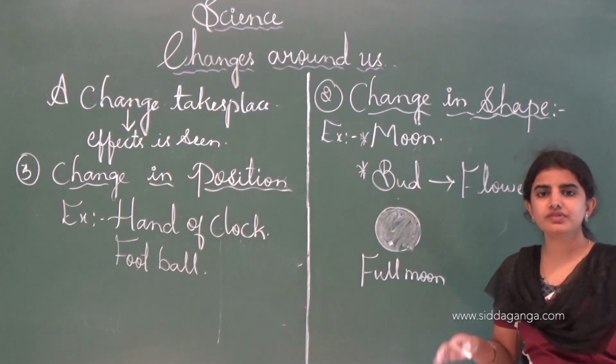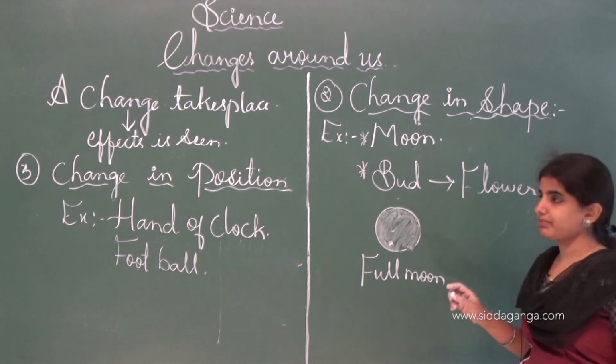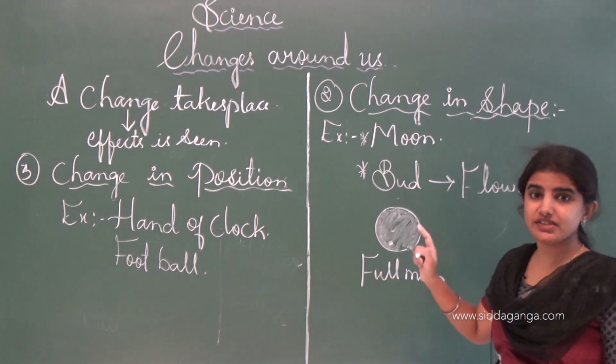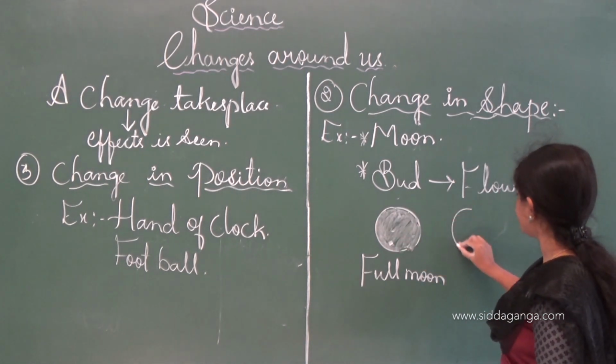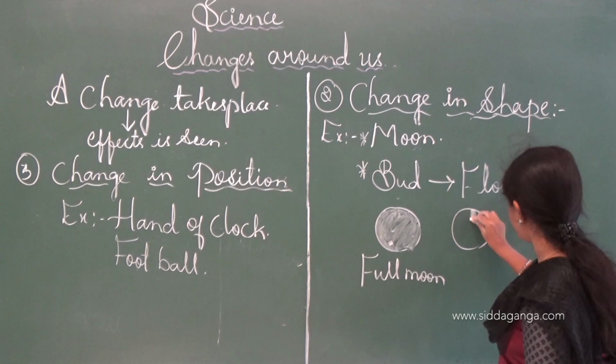Day wise and month wise the moon changes its shape, and this we call a change in the shape. For example, this is the full moon and later it forms the half moon.